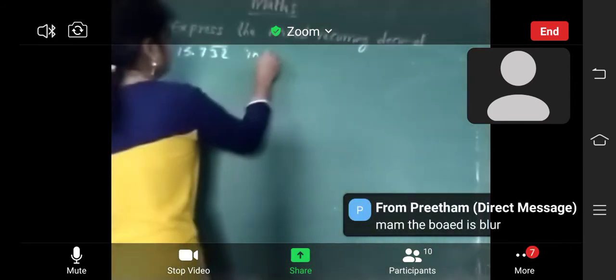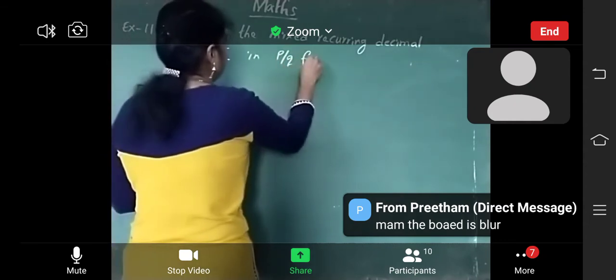Express the mixed recurring decimal 15.732 bar in P by Q form.